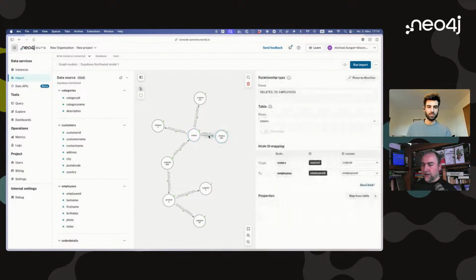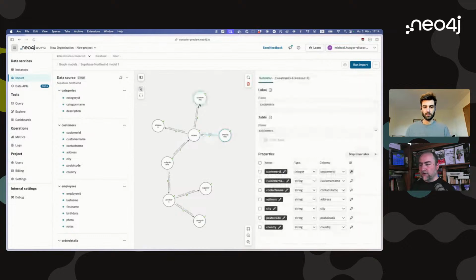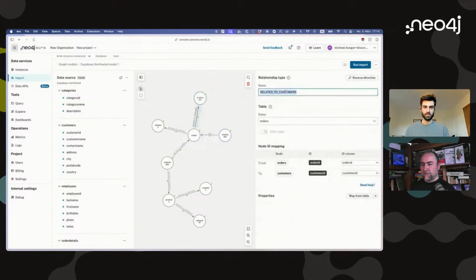I can change the relationship type, for instance, to this employee sold this order, or the customer here, for instance, instead of related, they purchased this order. Do you know where the naming comes from? How did it come up with that? So I think these names are looking at the foreign key relationships, and then it looks at the target table and uses the name from the target table, basically. So you see, for instance, order details points to orders here, and then it actually uses that as well.